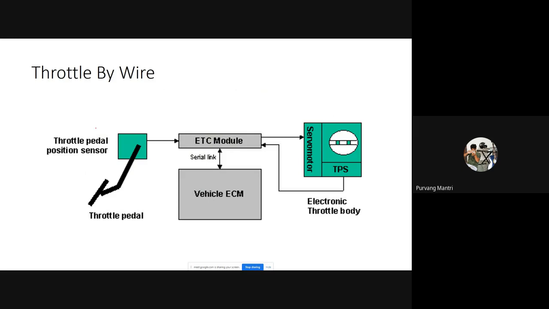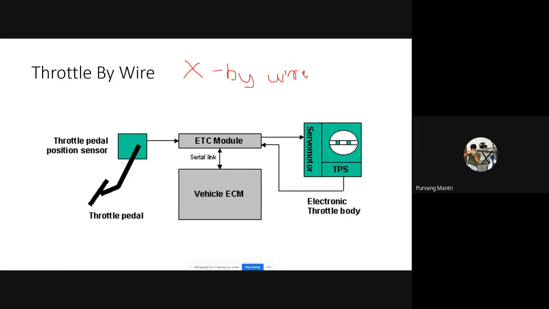Now, here come some final advancements in our technology. Now, throttle by wire. From here, I'm going to take X by wire technology. X is the variable, and by wire technology. Yesterday, I might have shown this particular image in the first or second slide. X by wire is nothing but taking the conventional mechanical system and converting it into an electronically operated system. So that is X by wire.